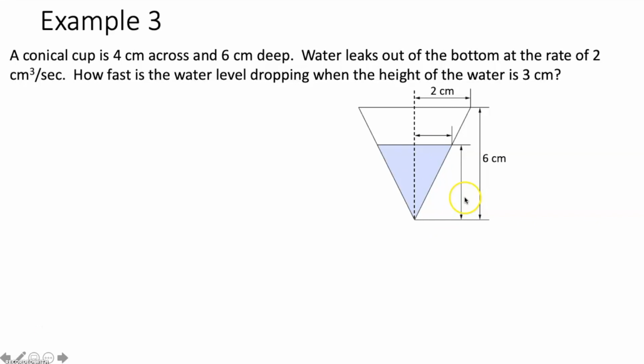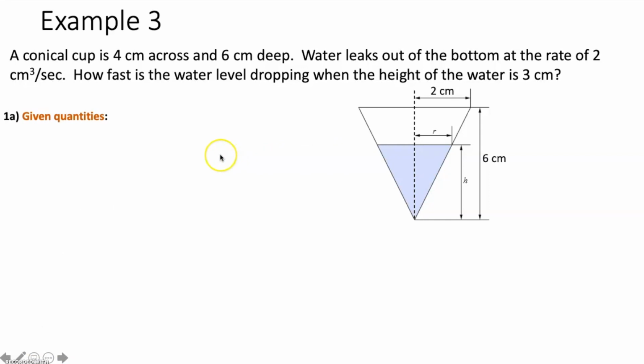Now, what is changing? Well, we know that water is leaking out of the bottom of the cup. So wouldn't the water be changing? Wouldn't the radius of the water, as the water leaked out, be getting smaller? And wouldn't the height also be getting smaller as the water leaked out? Yeah, so those two measurements would be changing, meaning that they need variables. So the radius of the water, we're just going to call R, and then the height of the water, we can just call H. Now that we've made our sketch and correctly labeled it, we can move on to the next part of step 1, which is to state our given quantities.